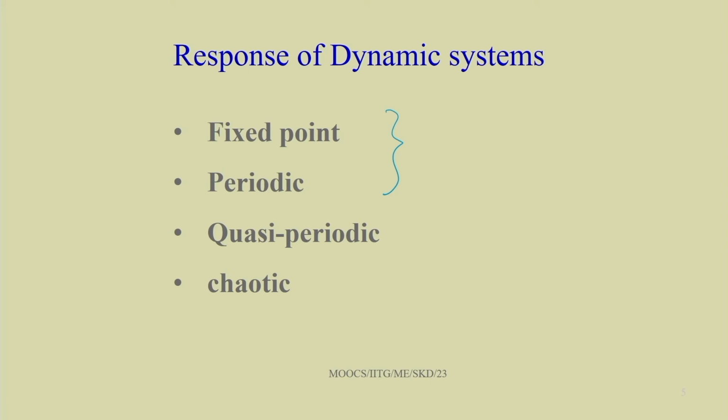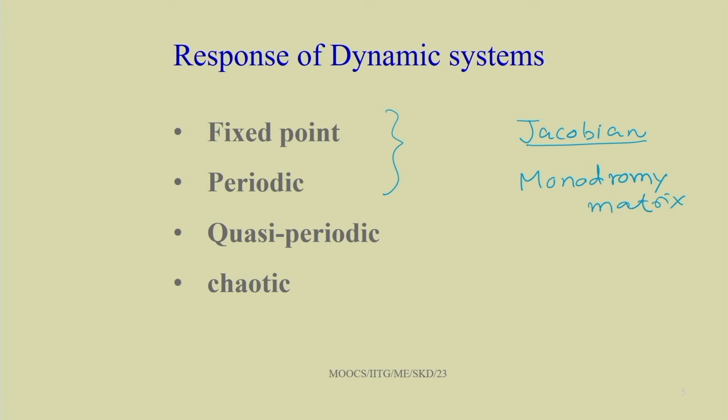We already know how to study the stability of the fixed point response by finding the Jacobian matrix. We can find the eigenvalues of the Jacobian matrix to study the stability and bifurcation of the fixed point response. Similarly, we have to study the eigenvalues of the monodromy matrix to study the stability of the periodic response.